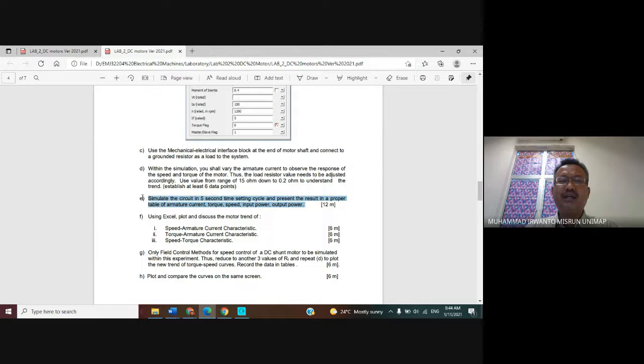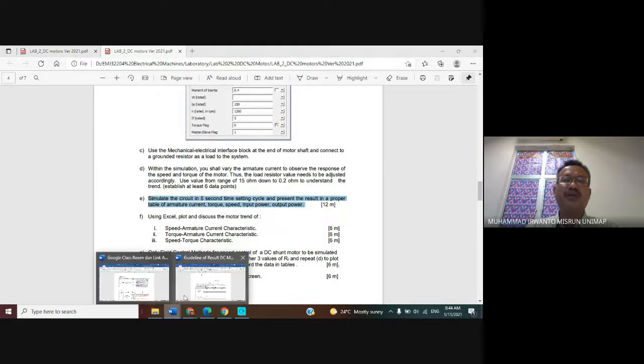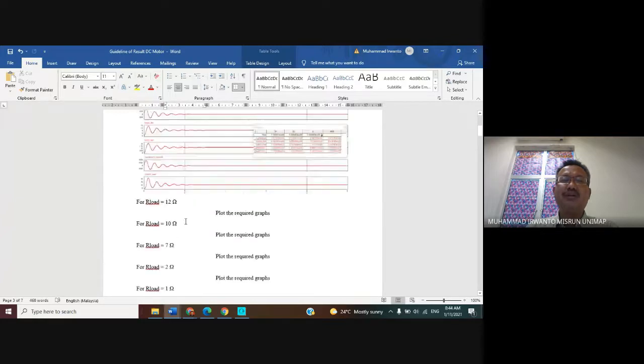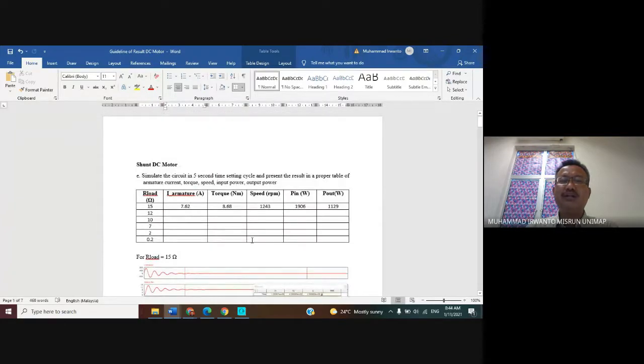For this part E, please, for example, like this one. You create one table. One table like this one. You create one table in here. It is for various values of the R load: armature current, torque, speed, V in, V out.